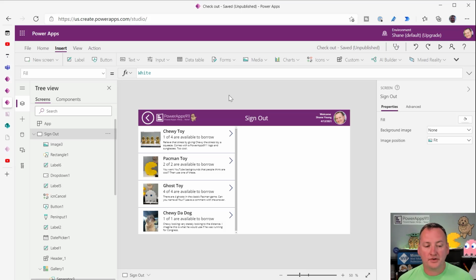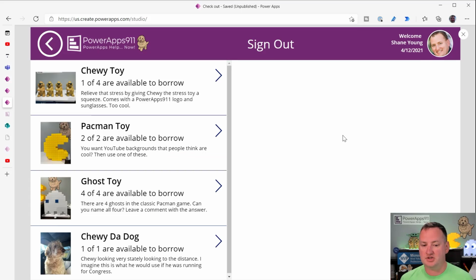The first thing I want to show you guys is this app I was working on. I'll get a little feedback from you all before I jump into the questions directly. Here you can see I was working on, and I've almost got it working, a sign out app. This is built on top of SharePoint, but what I wanted was the ability to check in and check out inventory of items, right?